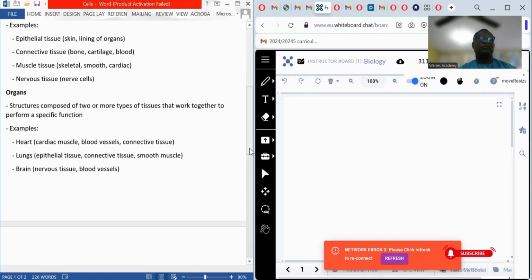Organ. The heart, for example, contains the cardiac tissue, the muscle tissue, the blood tissue, etc. The lung also contains connective tissue, contains all other tissues that mass up together to form the lung as an organ. The brain is also a good example of what? An organ.